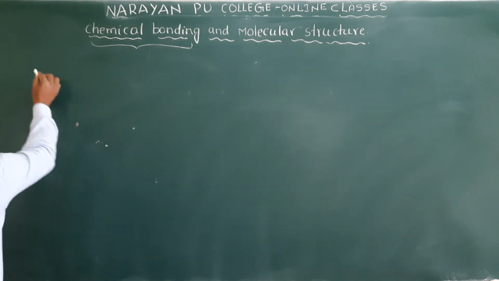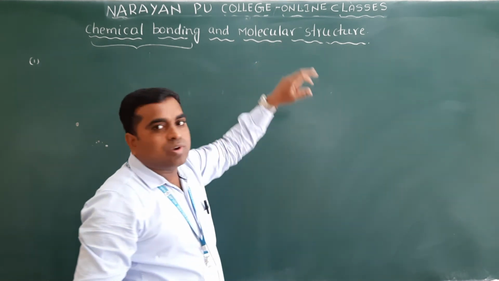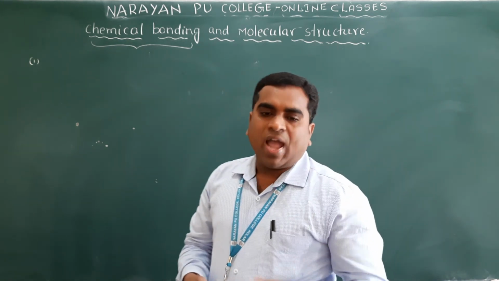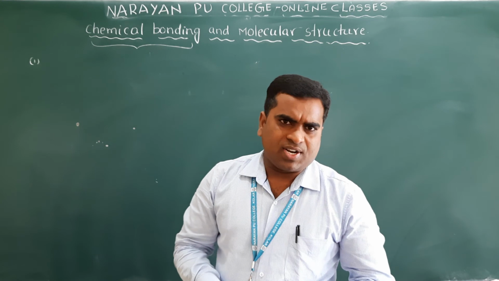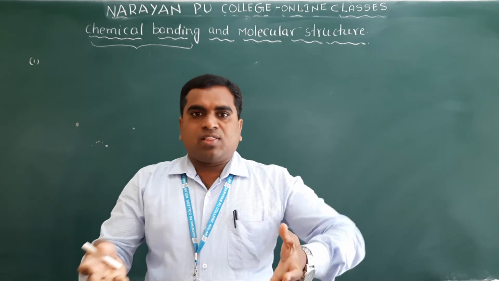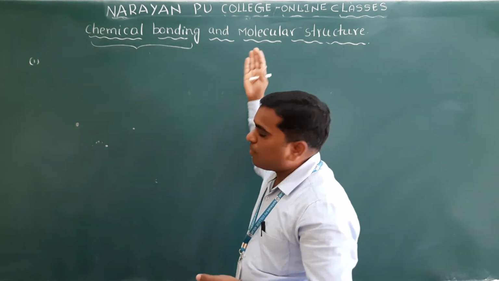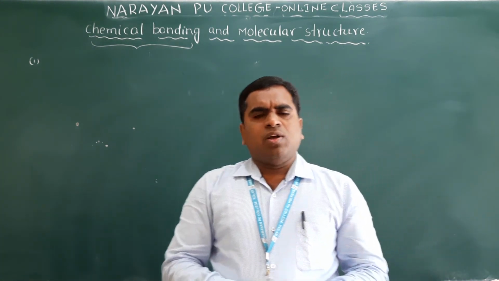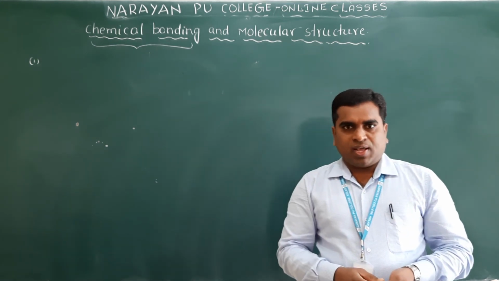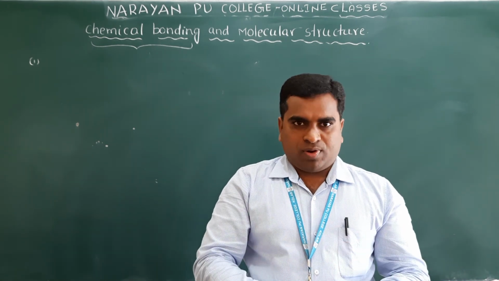And now we will discuss some basic points here in this chapter, and after that we will go one by one. First of all, we have discussed molecular structures here. Molecular means molecule. You have already studied atomic structure, and there atoms, and about the molecules you have already studied. Clear? So you know that molecules are formed when a group of atoms combine together. Atoms means what? Atom is a very small unit of matter which is indivisible. Clear? So that's why atoms combine together and form a molecule.